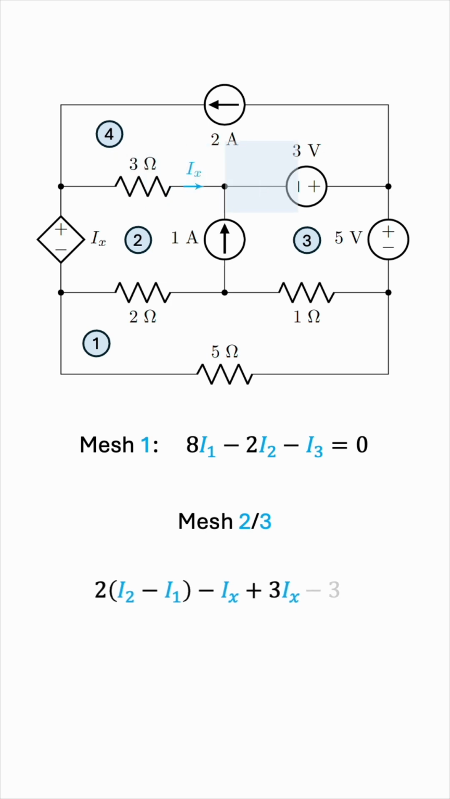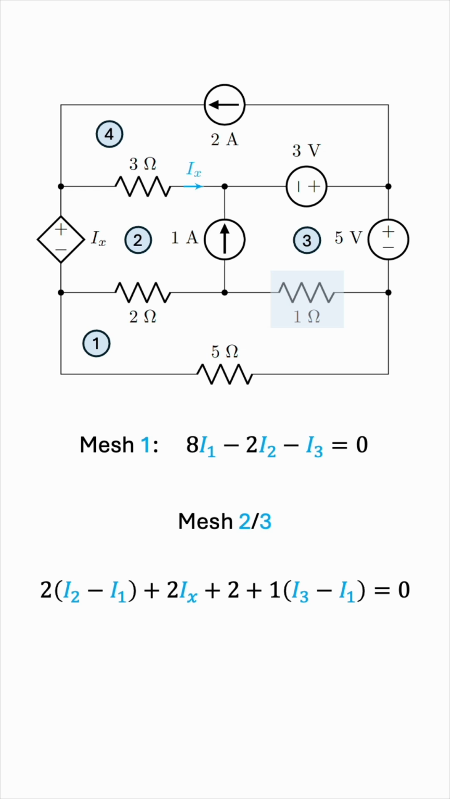And then we have negative 3, again because we're entering the negative terminal of the supply. And finally we have plus 5 because we're entering the positive terminal of the supply this time. We can already do some simplifications. Negative 3 plus 5 is positive 2. Negative Ix plus 3Ix is positive 2Ix. Finally, we have this 1 ohm resistor. The voltage is 1 times I3, our mesh, minus I1.